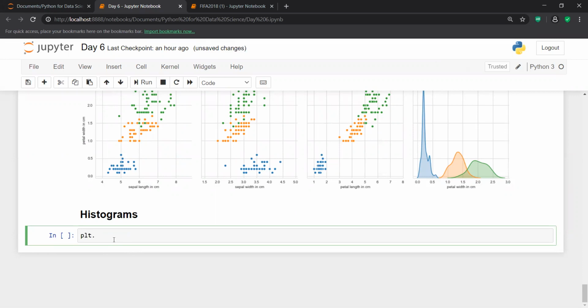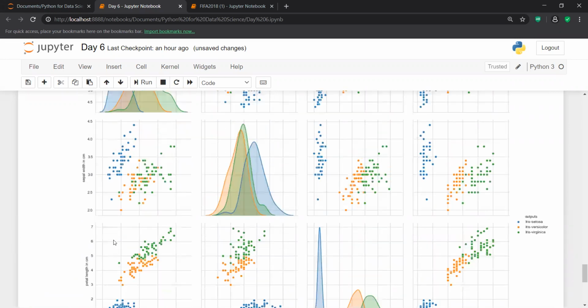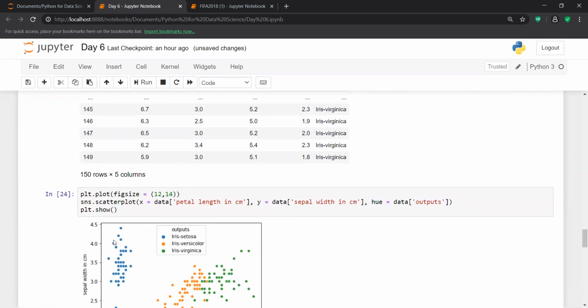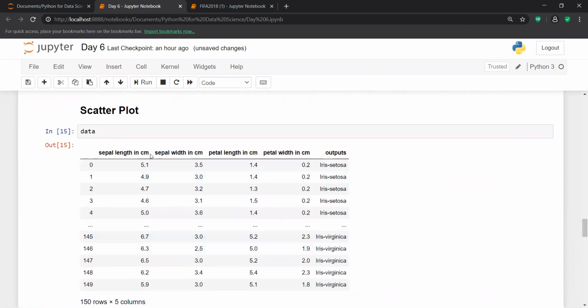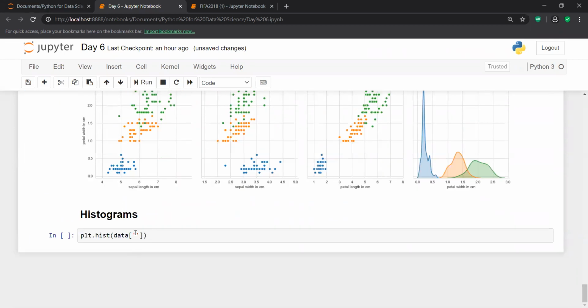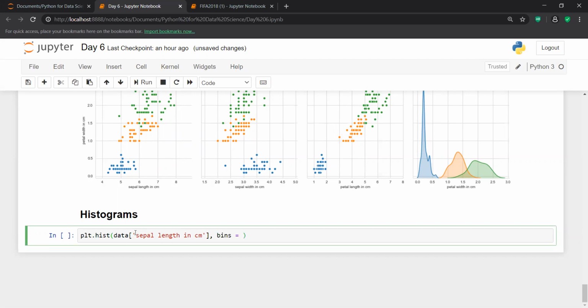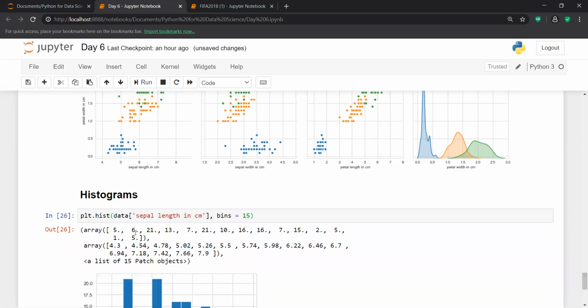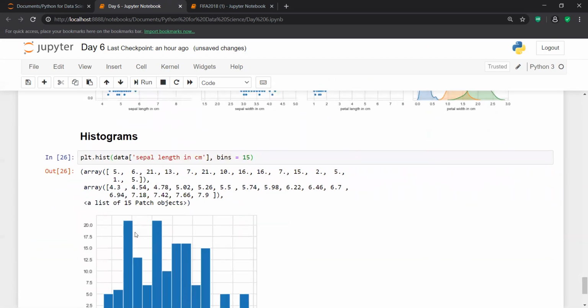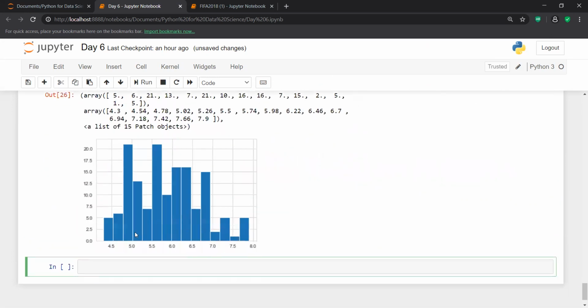So I can write plt.hist, and inside plt.hist I can check a histogram for sepal length. And in a histogram you have something called bins. Bins are nothing but how many parts you want to divide your data set into.